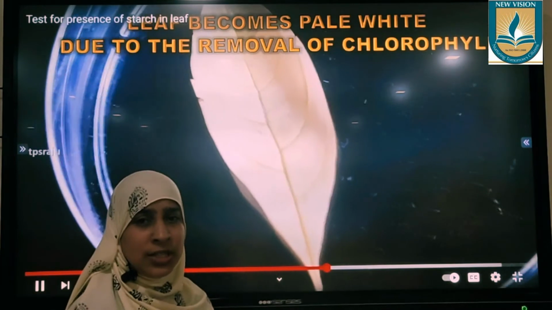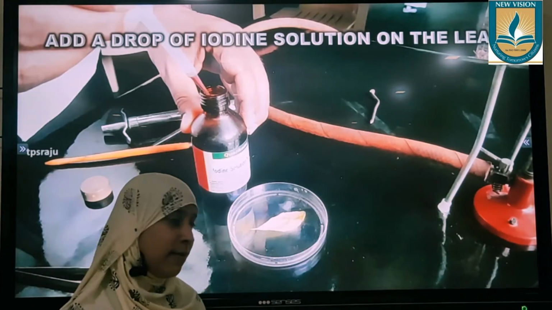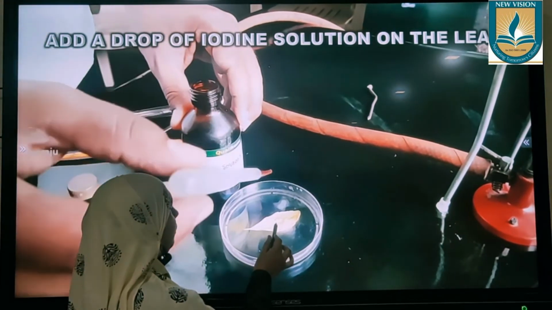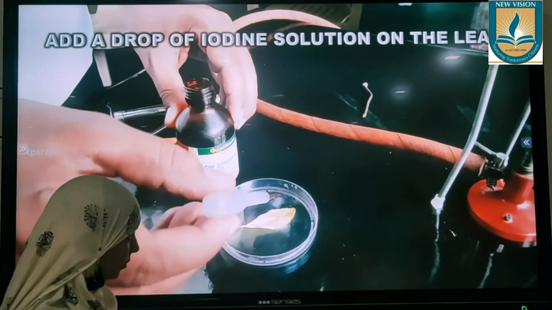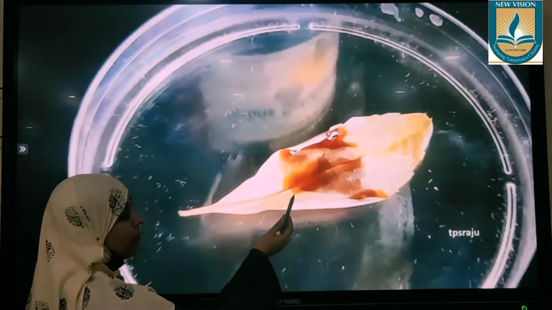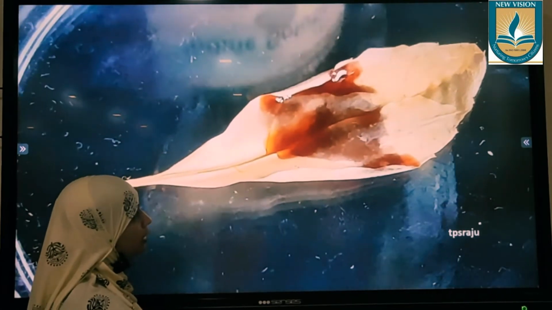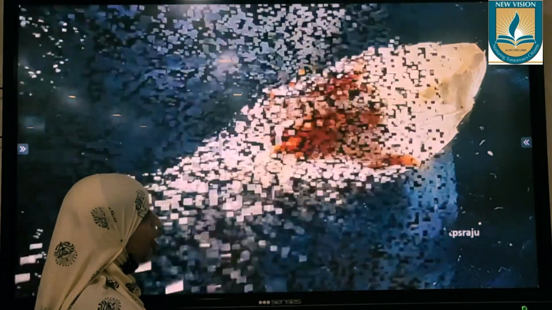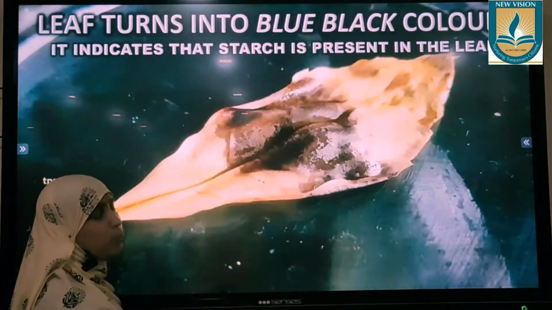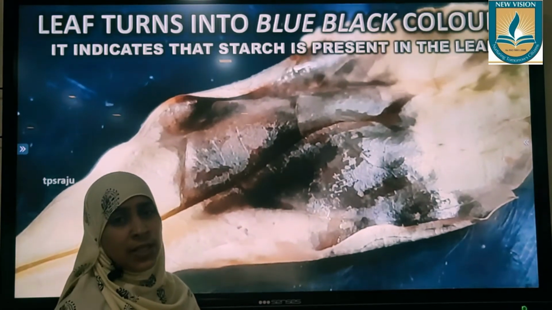The simple starch test, which you know very well, you have also done this in your class 7. Take the leaf, put a few drops of iodine solution over that. Observe the color, it's not bluish black now, it is brownish orange. After a few minutes, if you observe the same leaf, you can see there is a change in color. The iodine solution turns bluish black. So this proves that starch is present in the leaf.